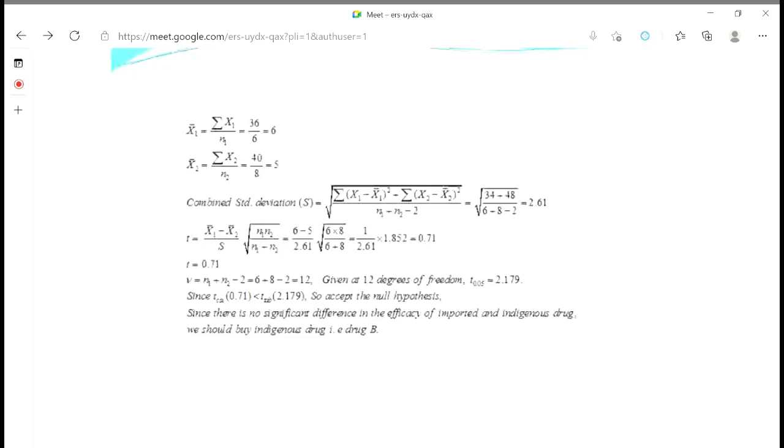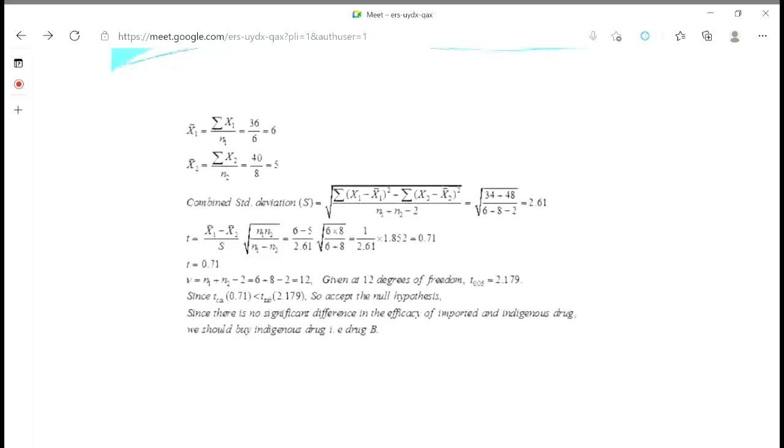So here you can see that X1 bar we have calculated 36 upon 6, that is 6. X2 bar 40 upon 8, that is 5. Now, according to the formula, we have to calculate the combined standard deviation, that is S. So we have the formula, that is the summation of X1 minus X1 bar whole square plus X2 minus X2 bar whole square, upon N1 plus N2 minus 2. So here we have calculated the summation, that is equal to 34 plus 48, which we have got from the table.